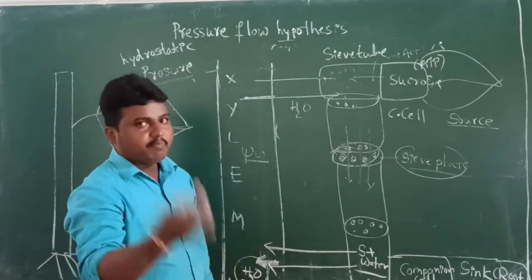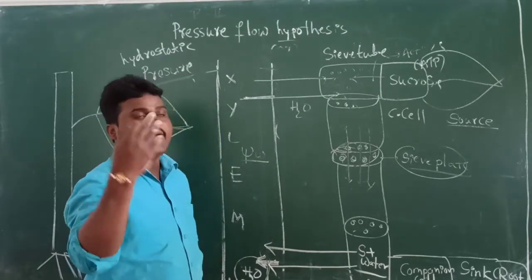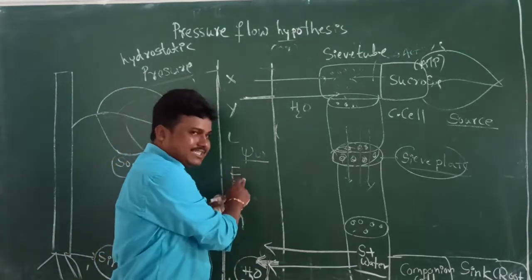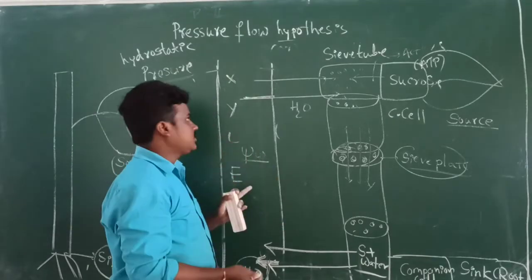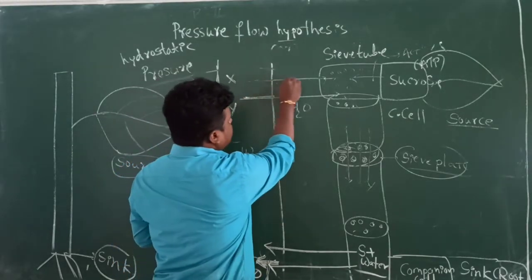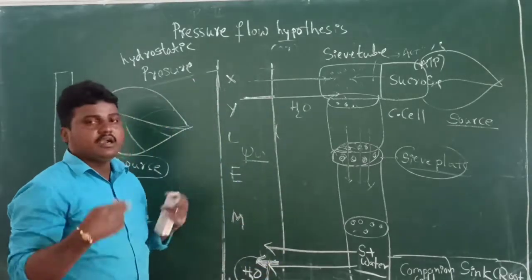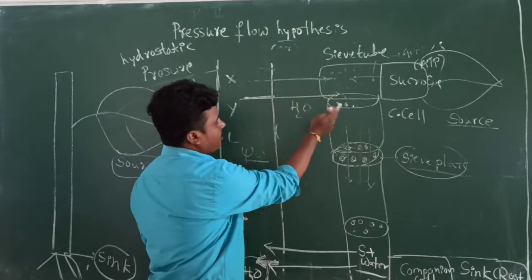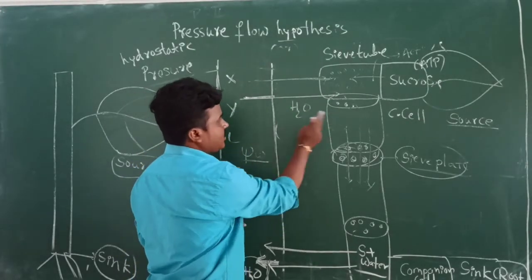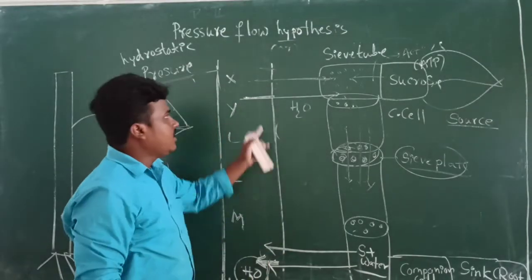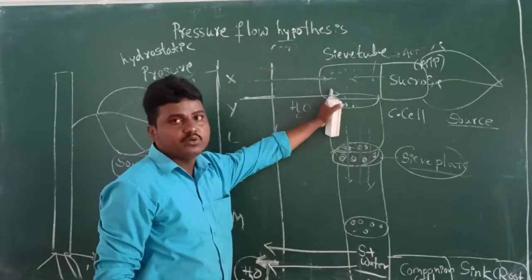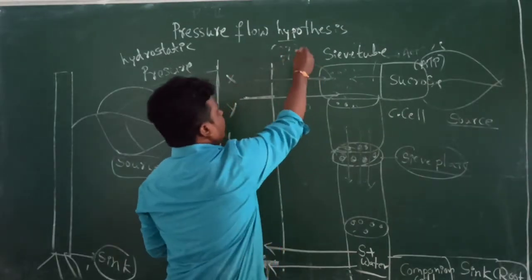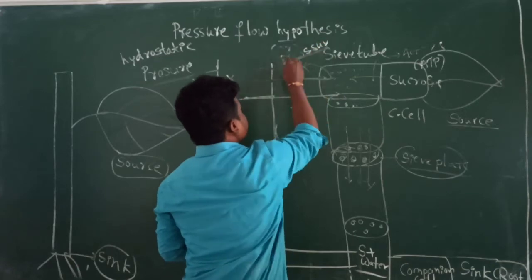At that time, by the process of osmosis, the water molecules can transfer from the adjacent cell, which means the xylem, to the phloem cells, which means the sieve tube. When the water molecules enter the sieve tube, the pressure increases. This pressure is known as hydrostatic pressure.